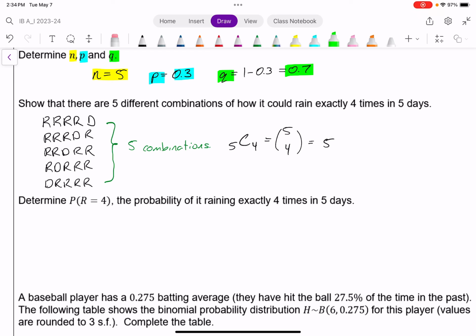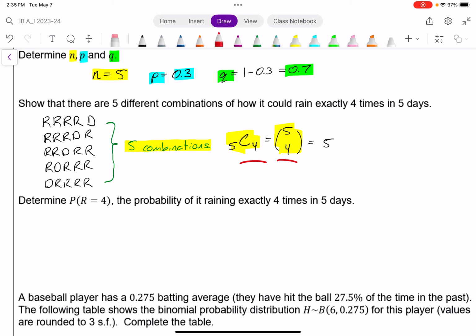So keep in mind, whether you're listing them out, which generally we don't recommend because it can get really time consuming, we're probably going to use one of these notations. Most GDCs have a function that looks like that. This is another common way of writing it out. It all represents calculating the number of different combinations of how it could rain 4 times in exactly 5 days.